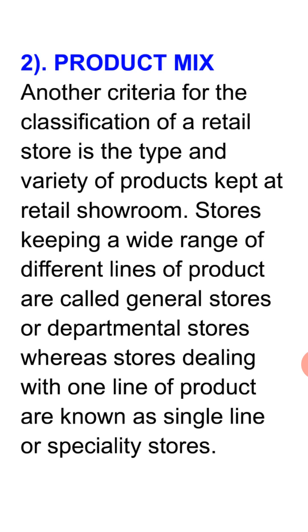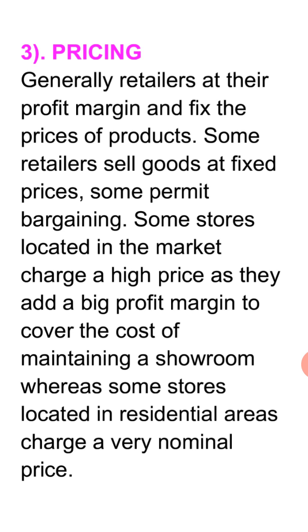Whereas stores which deal in one line of products, for example only stationery, only clothes, or only shoes or footwear, are known as single line or specialty stores. Next, pricing. Generally, retailers add their profit margin and fix the price of the product. Obviously, because every producer is working for the profit motive only.